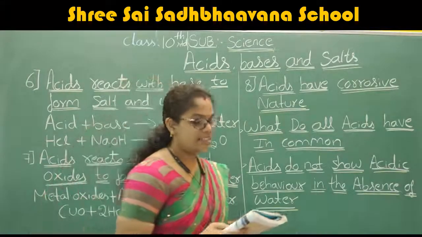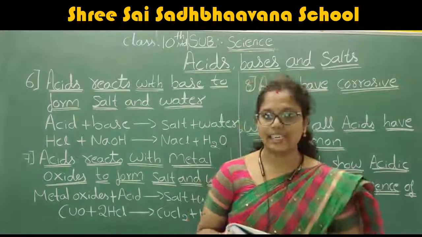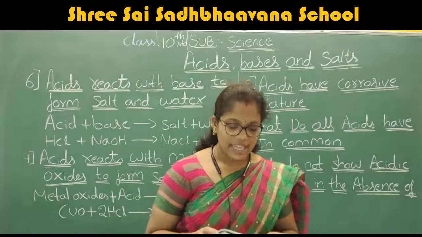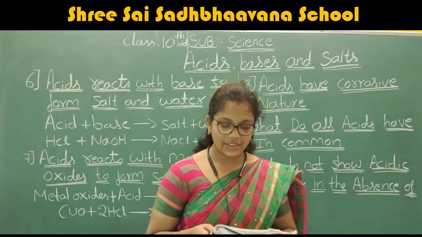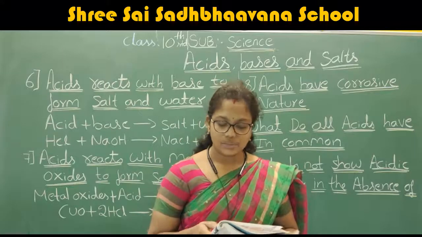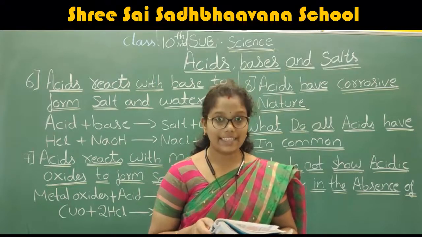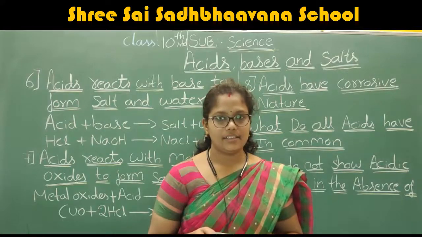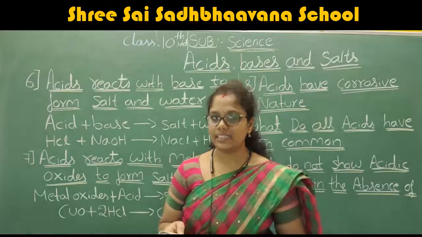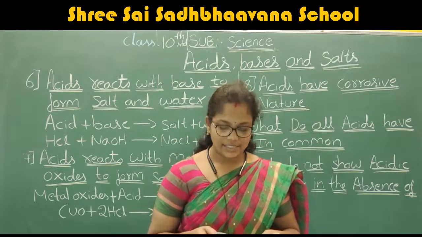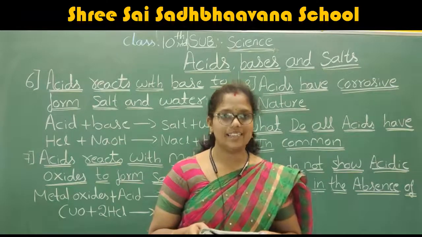Next, the nitric acid. Nitric acid is used for making fertilizers like ammonium nitrate. It is used in explosives like TNT, dyes and plastics. Where do we use nitric acid? Nitric acid is used for making fertilizers, explosives, dyes and plastics.